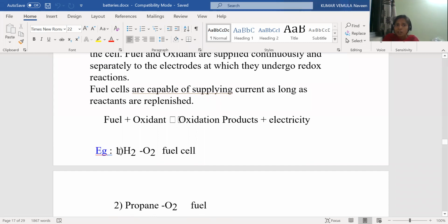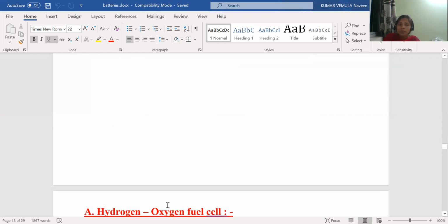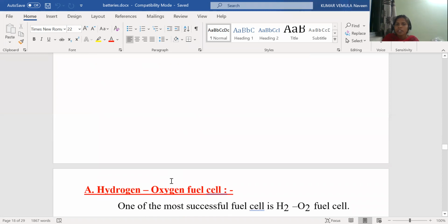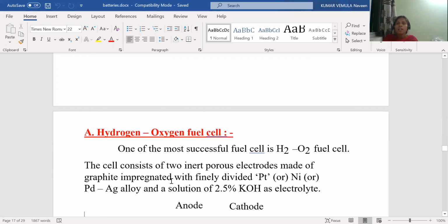So this is the basic reaction of the fuel cell. Fuel plus oxidant gives rise to oxidation products and electricity. So in addition to electricity generation, oxidation products are also released here. So there are some best examples of the fuel cell. One is the hydrogen oxygen fuel cell, another one is the propane oxygen fuel cell, and the last one, the methanol oxygen fuel cell. So we have three types, but these are the examples of fuel cells, and in our syllabus, we have only one fuel cell, that is the methanol oxygen fuel cell. The hydrogen oxygen fuel cell is not part of our syllabus.